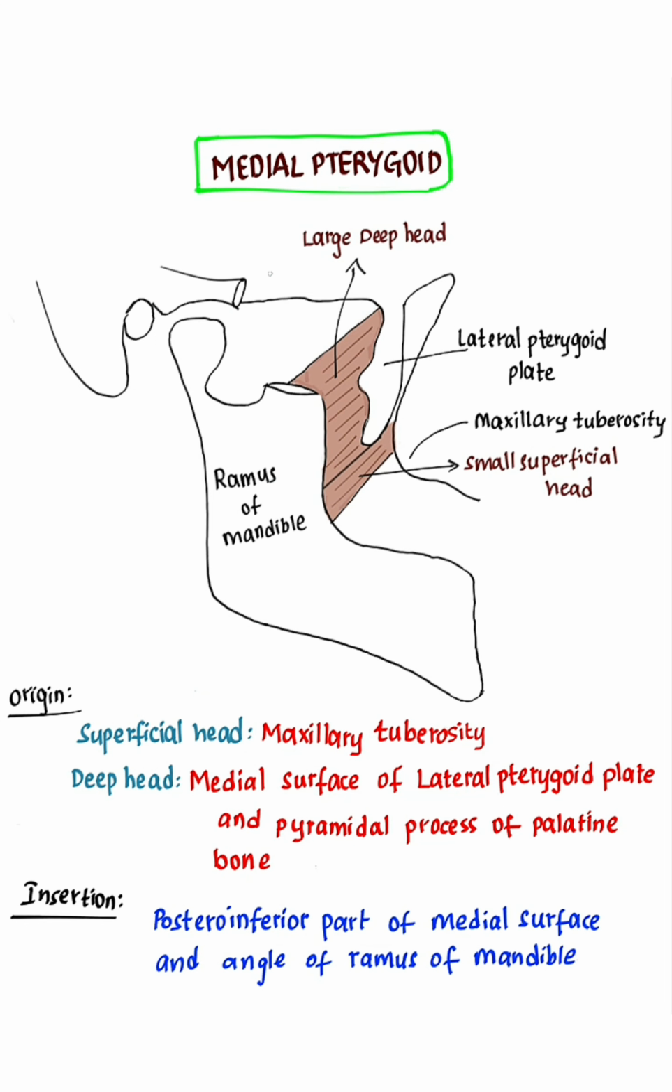Insertion. Medial pterygoid gets inserted into the medial surface of the ramus of the mandible. You can see the ramus of the mandible. In the medial surface, it gets inserted into the posterior inferior part of the medial surface. And it also gets inserted into the angle of the ramus of the mandible. Onto the lateral surface of the ramus of the mandible, masseter is attached. To the medial surface of the ramus of the mandible, medial pterygoid is attached.